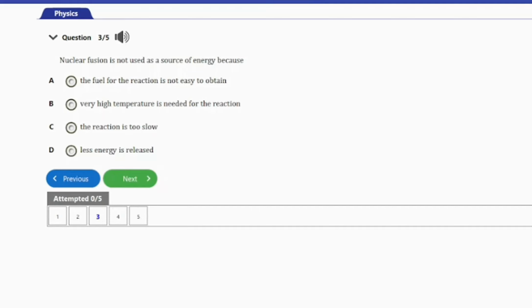So guys, the answer to this question is option B here. Very high temperature is needed for the reaction. And that's it for this question.